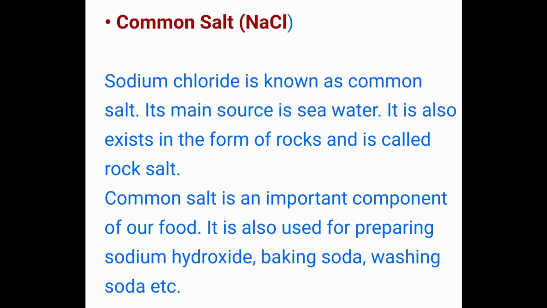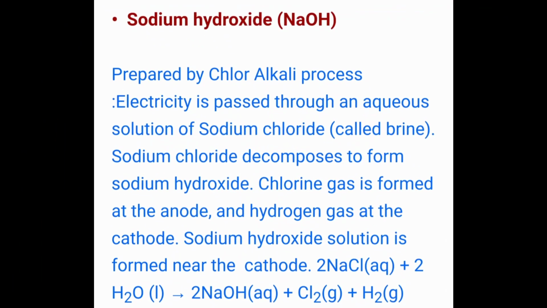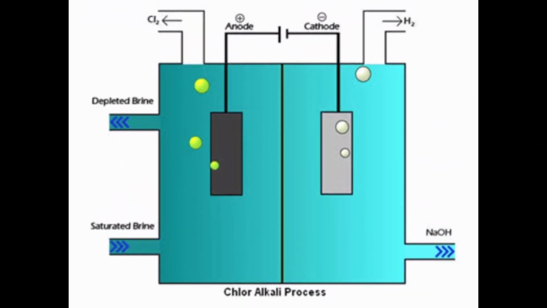Sodium hydroxide is prepared by the chloralkali process. Electricity is passed through an aqueous solution of sodium chloride. Sodium chloride decomposes to form sodium hydroxide. Chlorine gas is formed at the anode and hydrogen gas at the cathode. Sodium hydroxide solution is formed near the cathode.